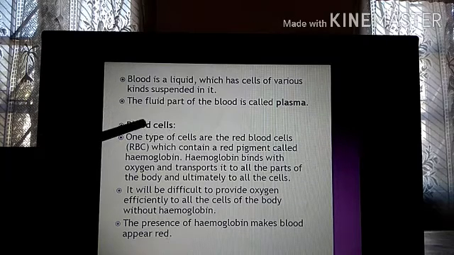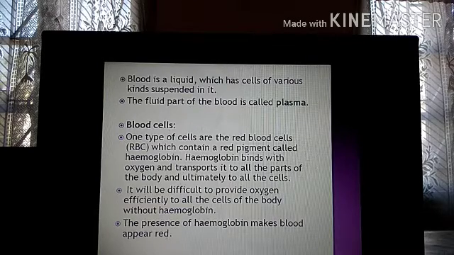What is the function of hemoglobin, you see? Hemoglobin binds with oxygen. So we know that cells contain oxygen. So hemoglobin will bind, it will join with oxygen and transports the oxygen to all parts of the body. Now oxygen gets transferred only because of hemoglobin, because hemoglobin binds or joins with oxygen and carries the oxygen to different parts of the body, to each and every cell of your body.